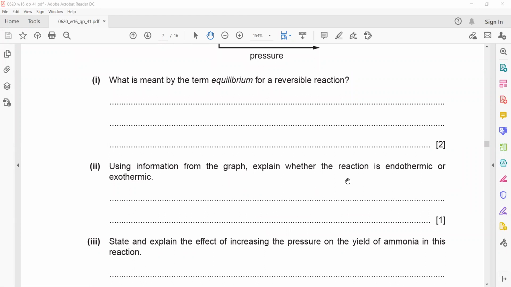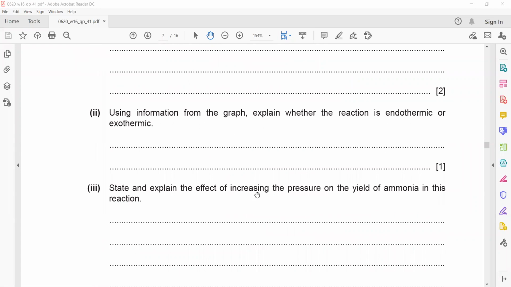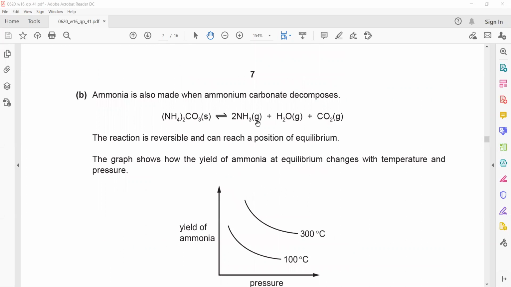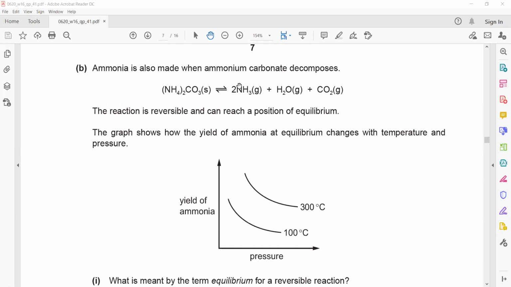Use the information to explain whether the forward reaction is endothermic or exothermic. It will be endothermic because increasing the temperature increases the amount of product. State and explain the effect of increasing the pressure on the yield of ammonia. As we increase the pressure, the yield of ammonia decreases. What is the reason for that?